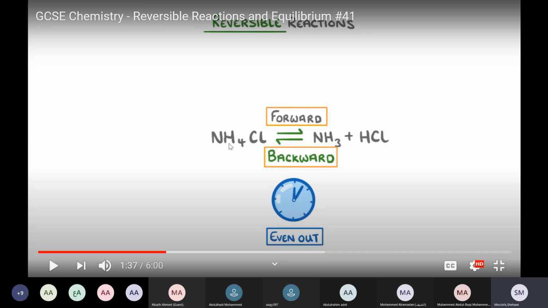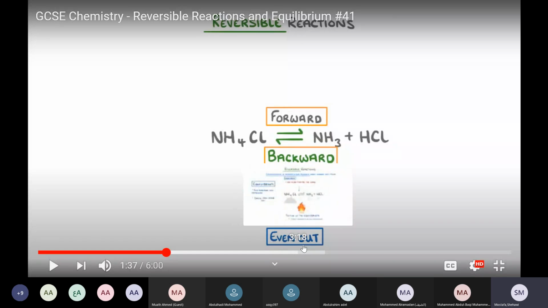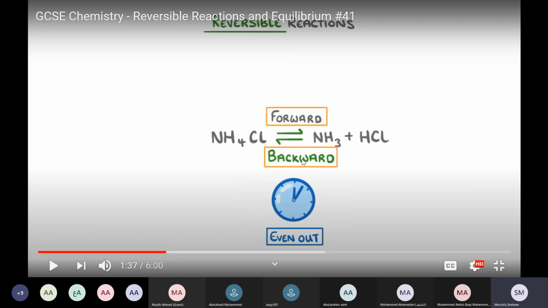So if we start, for example, with 10 molecules of ammonium chloride, we will end up with 10 molecules. This is at equilibrium when they even out. Even out means the forward and the backward reaction are equal. This is the meaning of even out. So if we start with 10 molecules of ammonium chloride, we will end up with 10 molecules of ammonia gas and 10 molecules of hydrochloric acid, so 10, 10, 10. That's what it means.